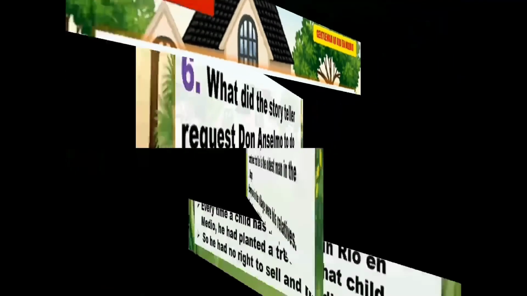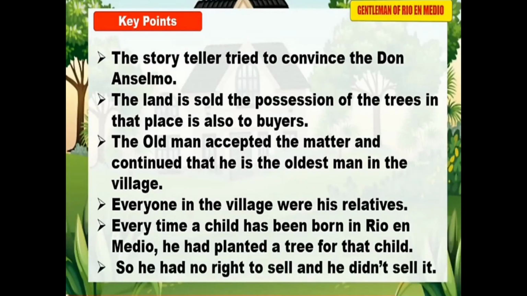When Don Anselmo said that, the storyteller tried to convince him. The land is sold, and the possession of the trees in that place also goes to the buyers. The storyteller tried to convince Don Anselmo that once the land is sold, the owner of the trees is also the buyer.